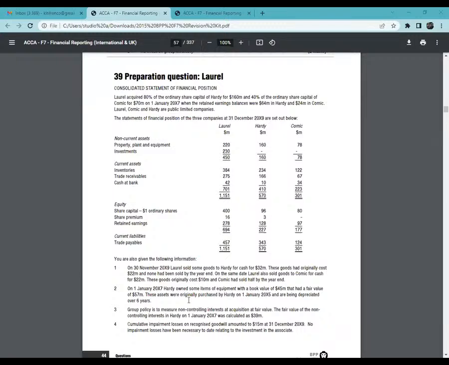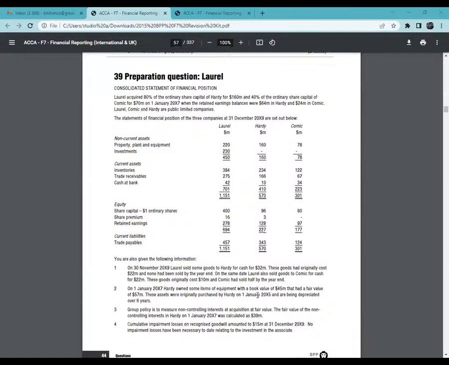What if they gave us information about Comic? Because that is how they normally like confusing you. Comic, in this case here, for example, valued assets, Comic. Do you start the workings of Comic at this stage? Not unless you're another one. Comic is an associate. We don't bring associate metrics, parameters here.